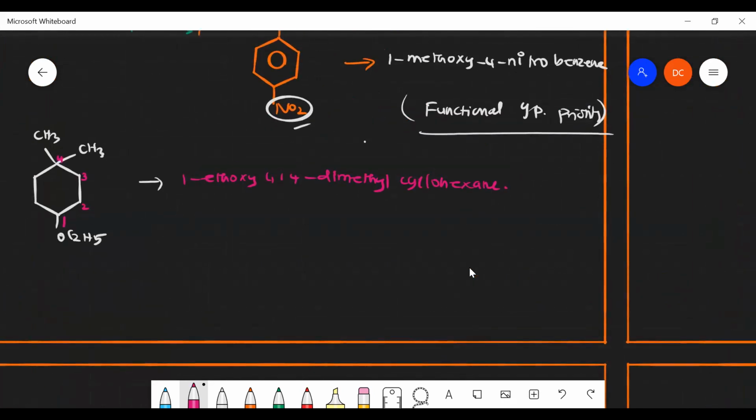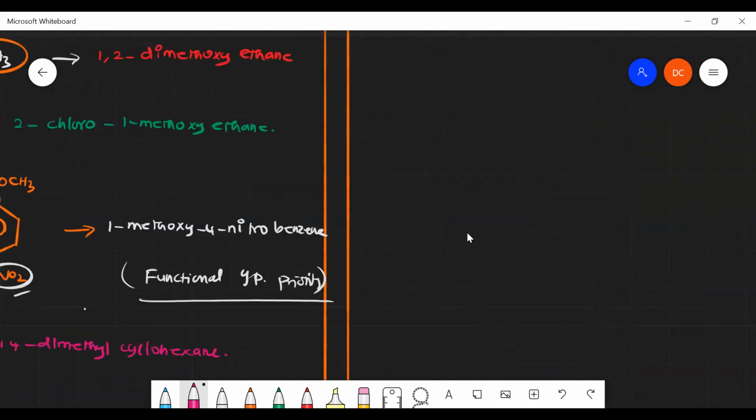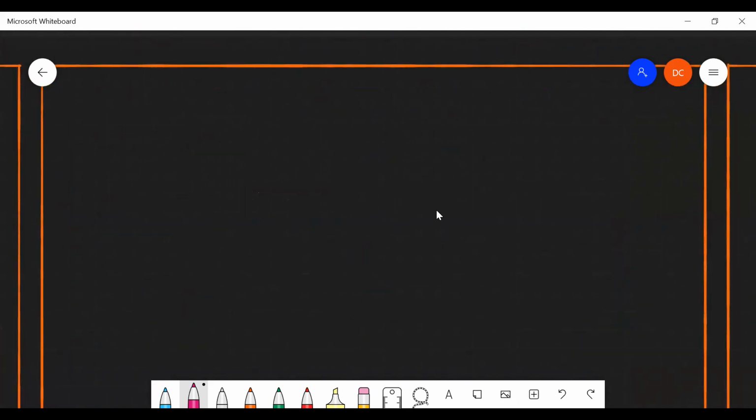And the next one is the preparation of ethers. We know that ethers can be prepared in 2 ways.